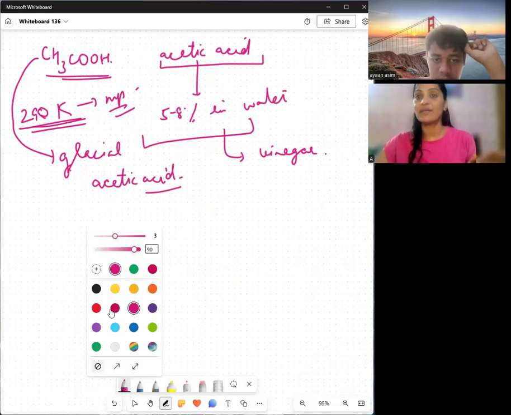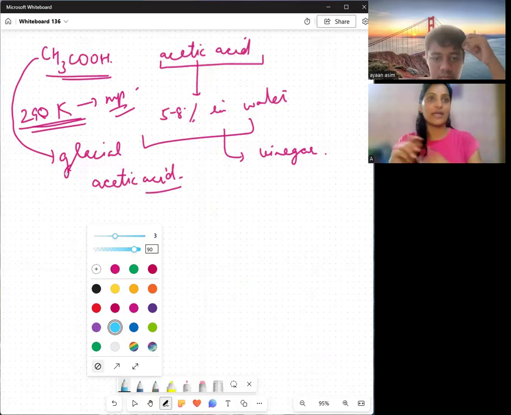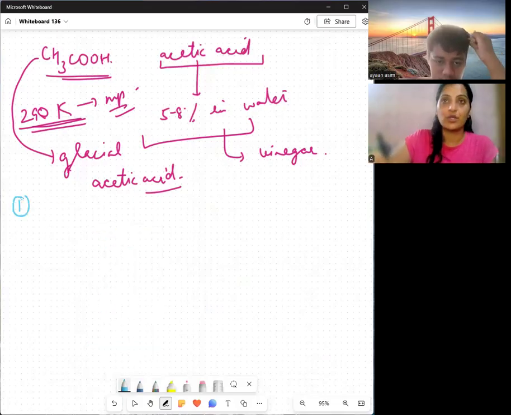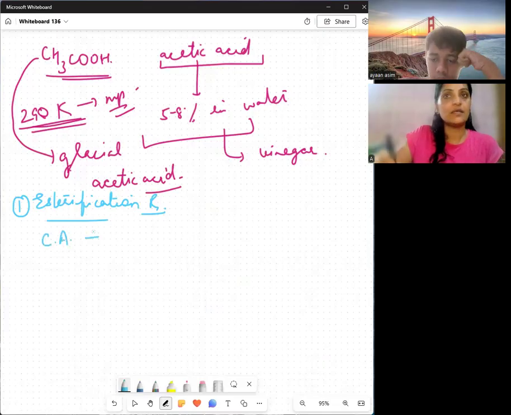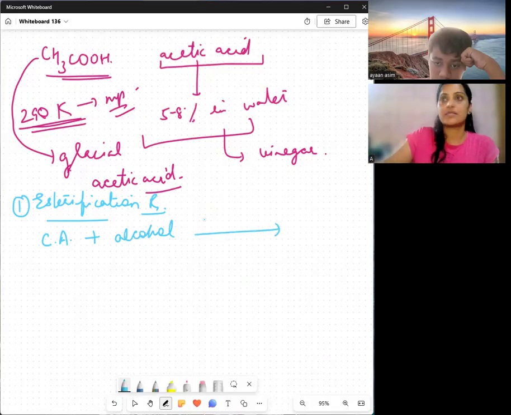Now, what would be the chemical behavior of ethanoic acid? Number one will be a very important reaction, which is the esterification reaction. There is formation of ester. When a carboxylic acid reacts with any alcohol in the presence of hot and concentrated H2SO4, it forms an ester along with a molecule of water.